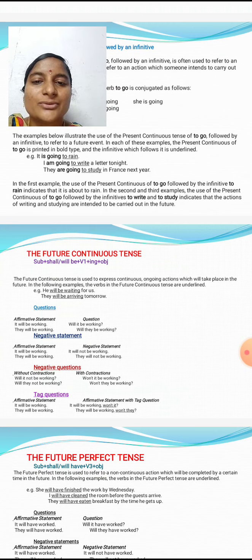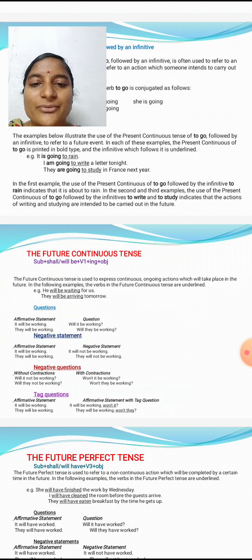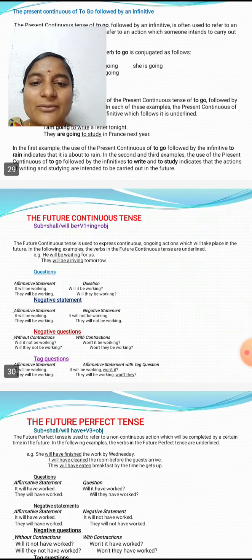Future continuous tense has the following structure: subject plus shall or will plus be plus V1 plus ing plus object. For example, he will be waiting for us.